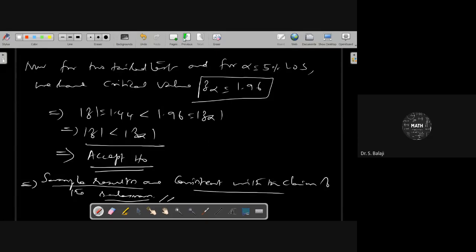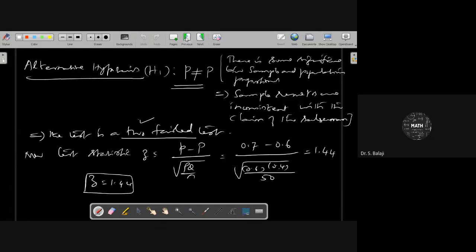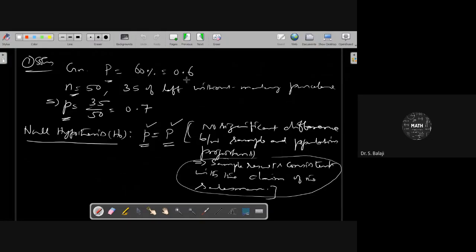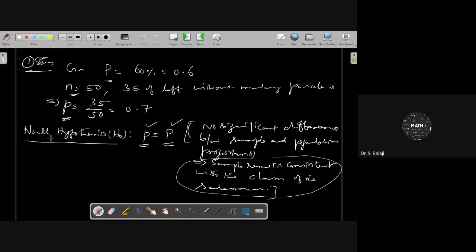The idea is very simple. First, you write all the values. What are the values given? You identify all the values here. Based on those values, you can determine what type of test you can apply. Based on that, you write the null hypothesis. Null hypothesis always says that there is no difference between sample and population here.